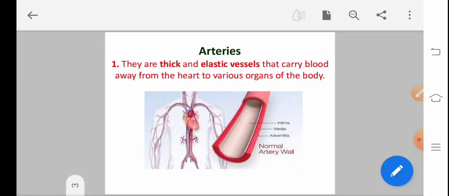Arteries are thick and elastic vessels that carry blood away from the heart to various organs of the body.